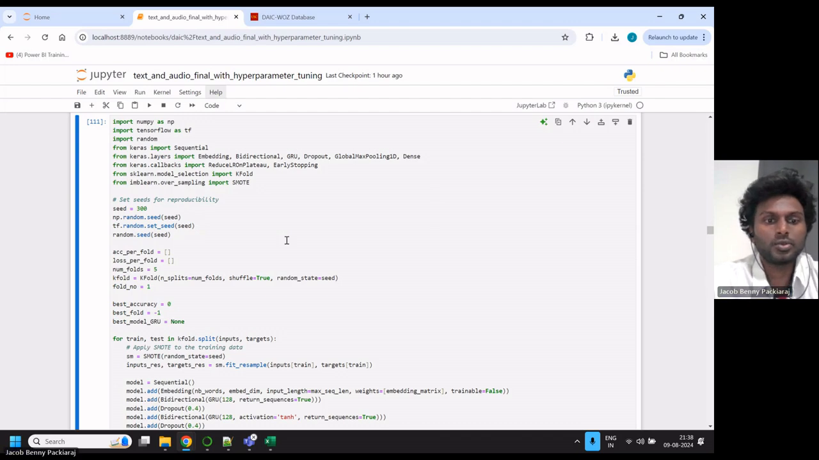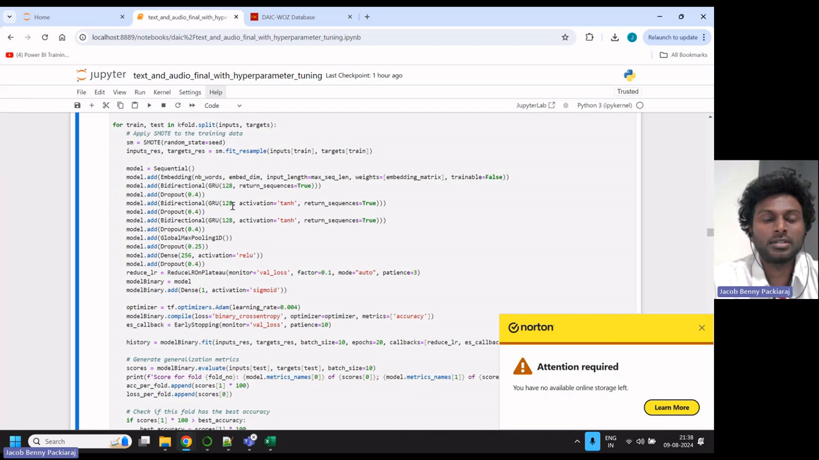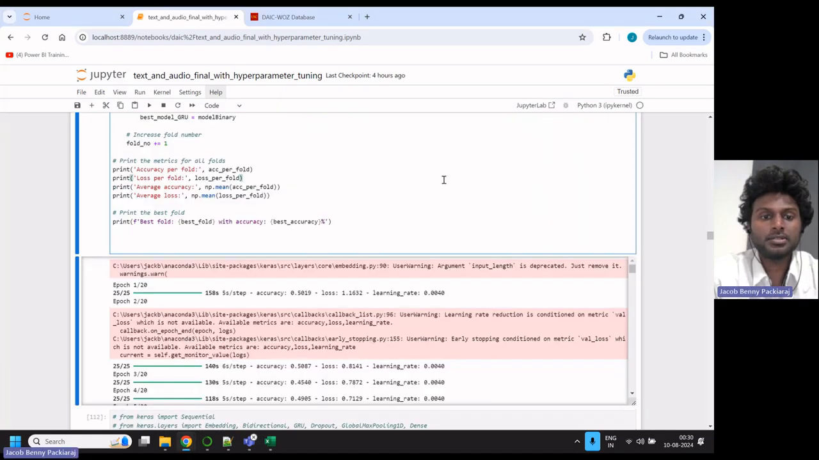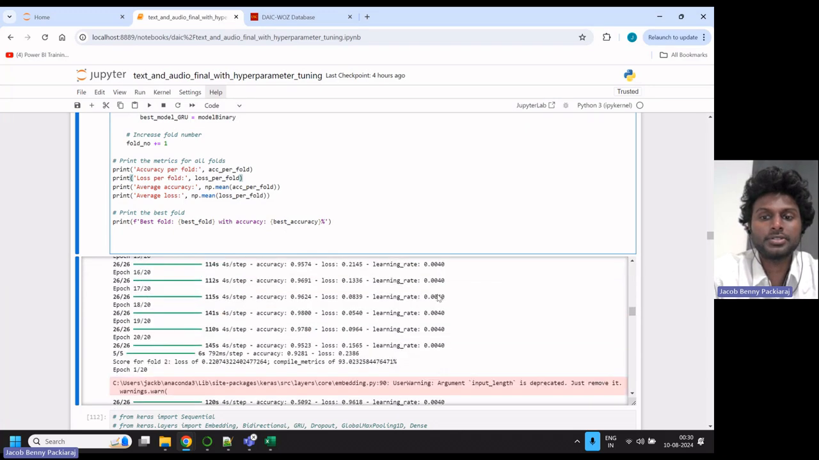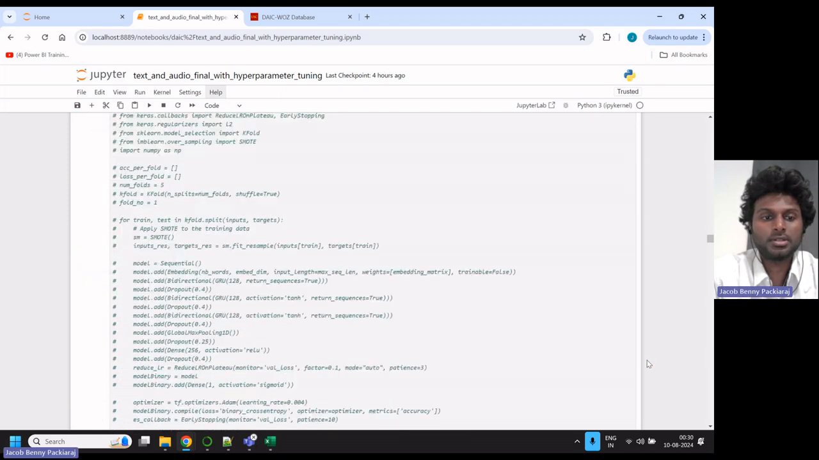Now we'll proceed to the deep learning model of the dataset. I'm using a bidirectional gated recurrent unit with 128 filters and the ReLU activation function. Then the dense layer has a sigmoid activation function, and the optimizer uses a learning rate of 0.004. I'll be running this for now. Training is completed. After the 5-fold cross validation, the model with the highest accuracy has been chosen for the validation of the model.